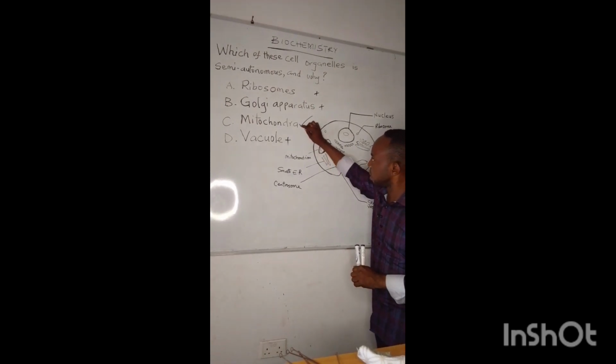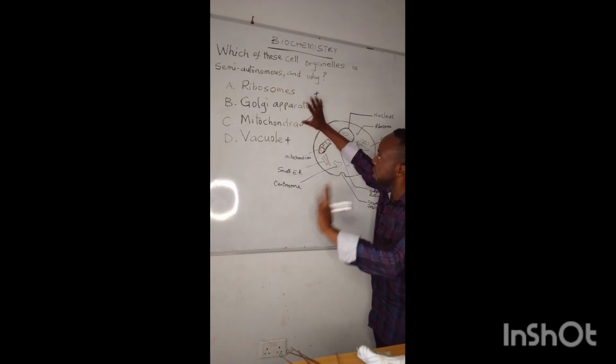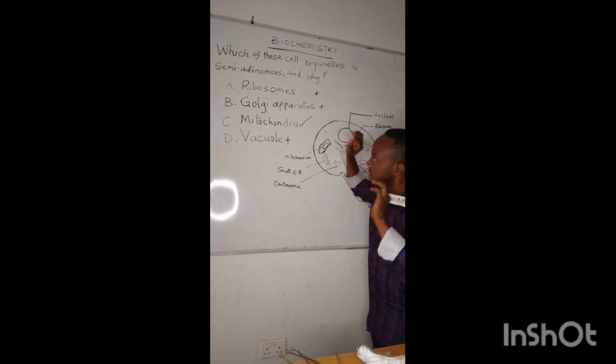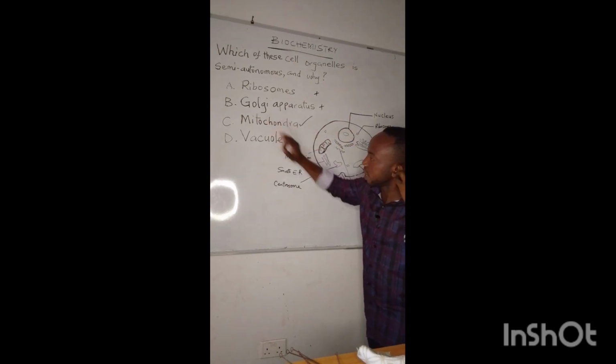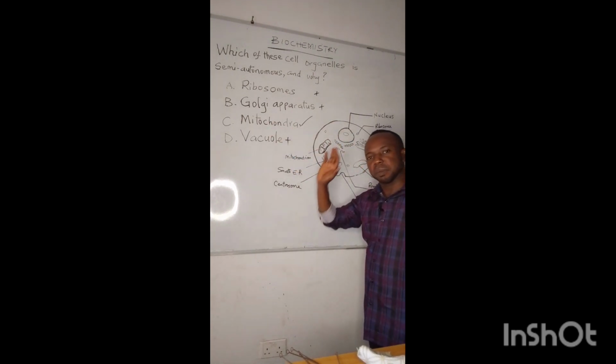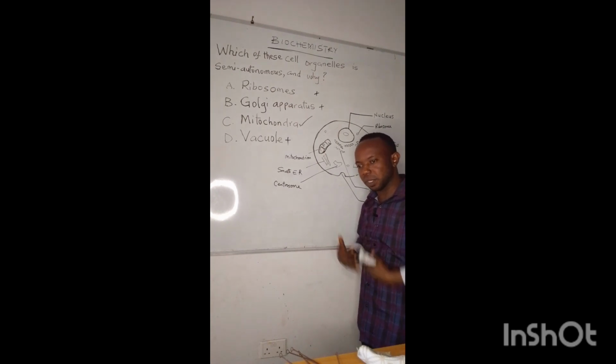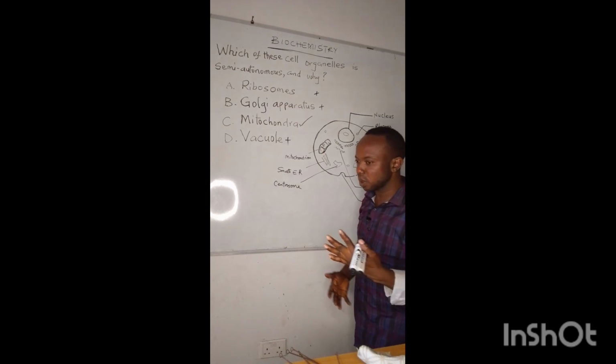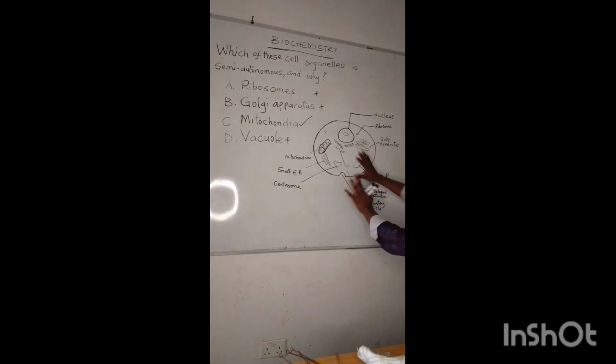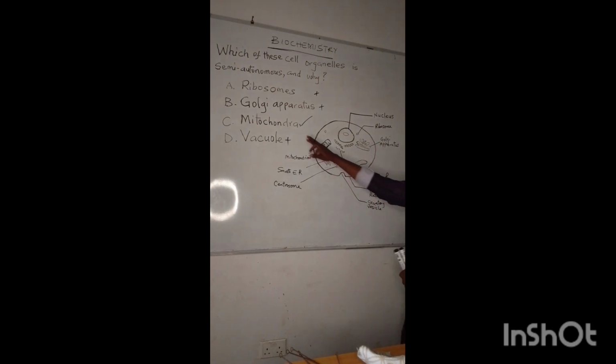So today, the correct answer, whenever you are asked this kind of question, don't forget that the organelle that is semi-autonomous, that is, has the ability to do some things on its own without depending solely on the nucleus, is mitochondria.